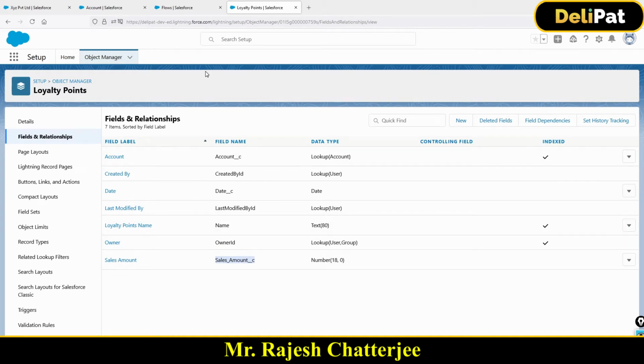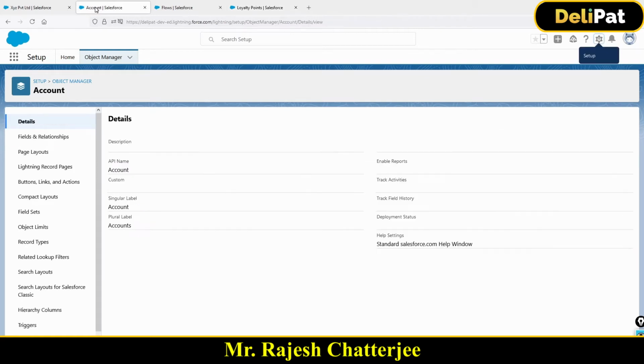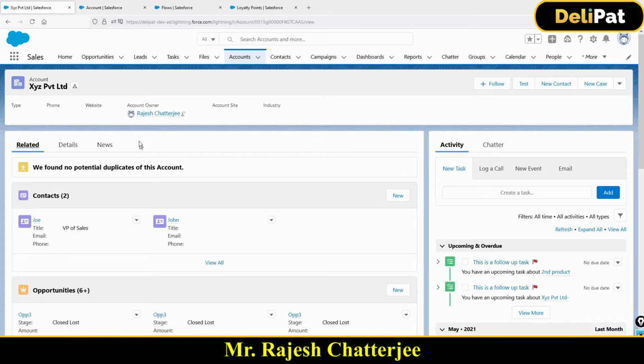I hope the requirement is clear. I hope we can visualize what I'm trying to do here, because that's very important. Before you go and try to implement something, you have to visualize what exactly you need as the output, correct? If I repeat the same thing again, I need something like this. Let's say this is the account. Try to visualize this. I need a button here, among the buttons and actions.